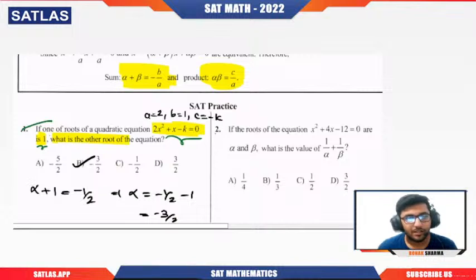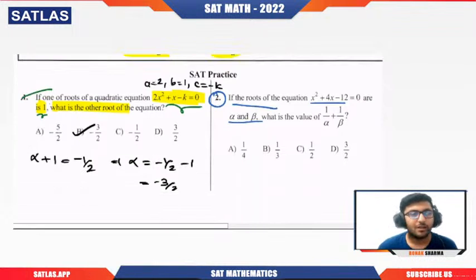I hope you have got it. Let us talk about the next question. If the roots of the quadratic equation x square plus 4x minus 12 are alpha and beta, then what is the value of 1 by alpha plus 1 by beta? Trust me, the highest probability type of question, if they want to give a question on the sum of roots and product of roots, is this type, where they give you the quadratic equation and then ask the value of some expression, and that expression will be in terms of the roots, like 1 by alpha plus 1 by beta.